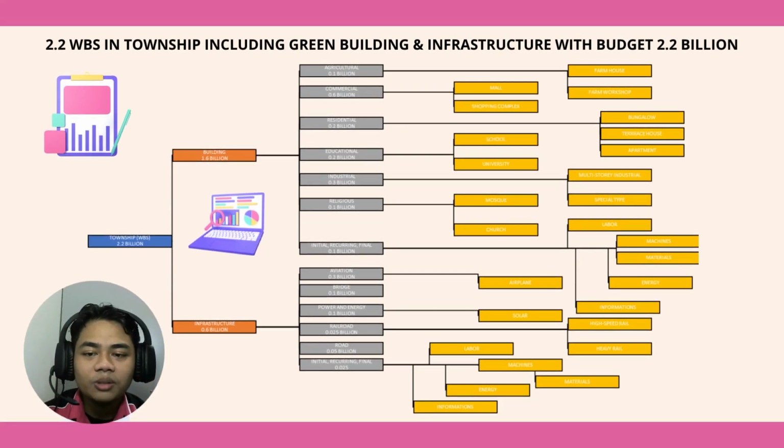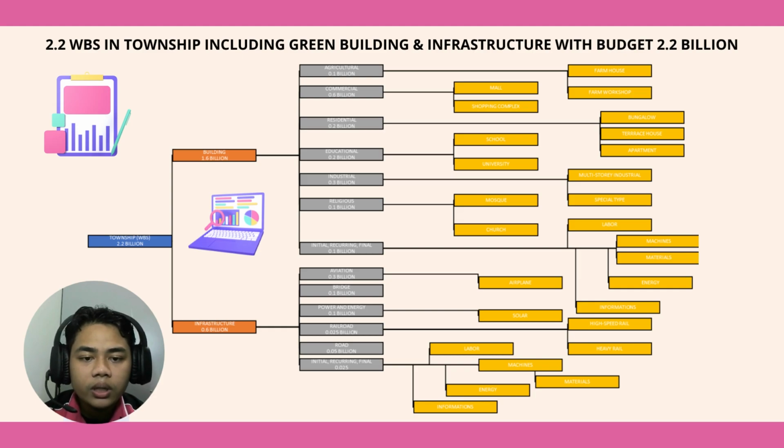So this is 2.2, WBS in Township, including green building and infrastructure, with a budget of 2.2 billion. We have Township 2.2 billion, and we divide it into two, which is building 1.6 billion and infrastructure 0.6 billion. In building, we have 7 components, which is agricultural, commercial, residential, educational, industrial, religious, and initial, recurring, and final.